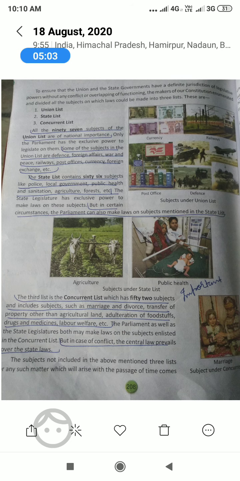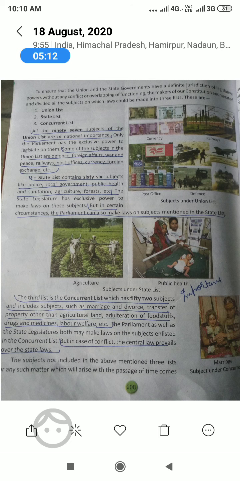After passing the bill from both houses, we send it to the president, and when the president gives approval, signs on the bill, then this bill becomes a law. Okay, that's why your president is an integral part of your parliament, because without his consent no bill will become a law.